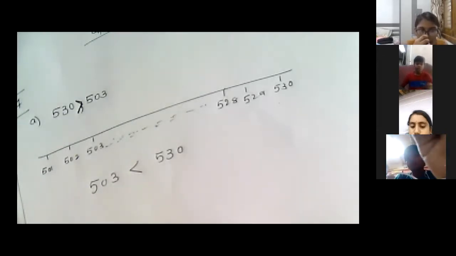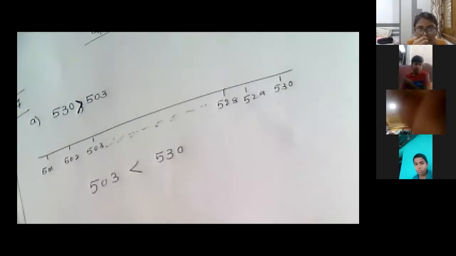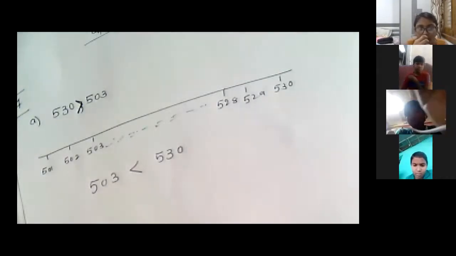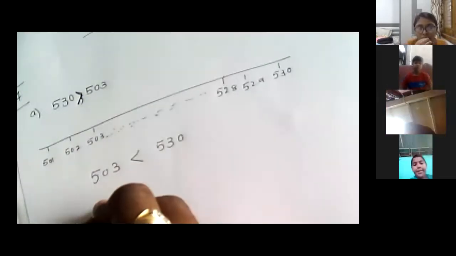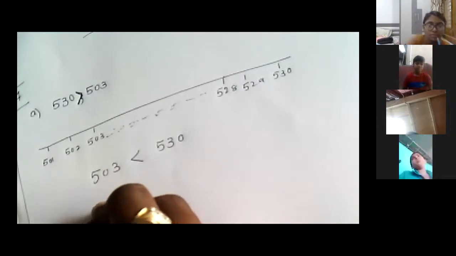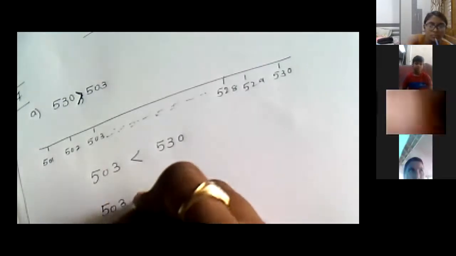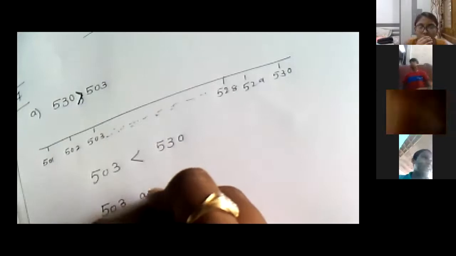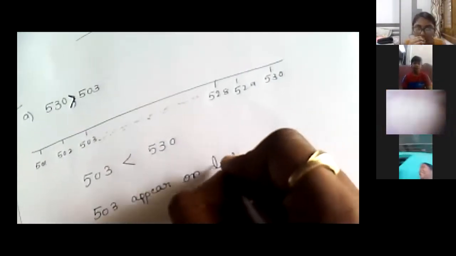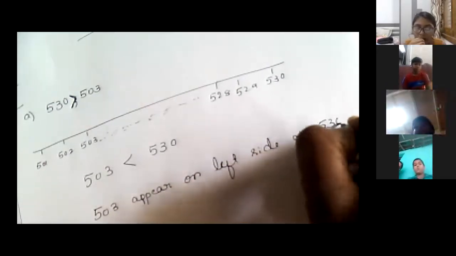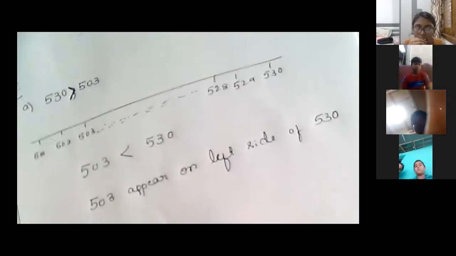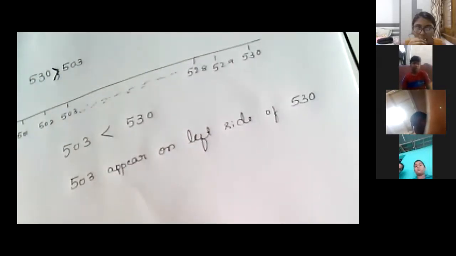The number that has a lesser value always comes on the left. So 503 appears on the left side of 530.